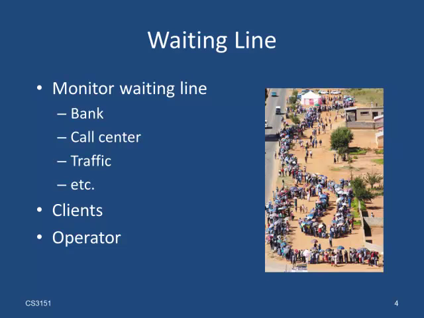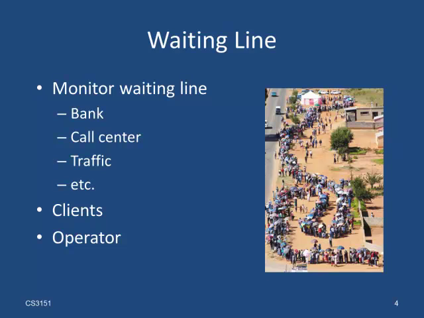The specific simulation application we look at is a waiting line simulation. Monitoring a waiting line fits many situations where event-driven discrete simulation is applied. For example, a bank might want to determine how many tellers are required to keep the waiting time in the line low. Similarly, a call center might want to reduce the waiting time, or the waiting line might refer to the waiting cars at a traffic light, and so on.